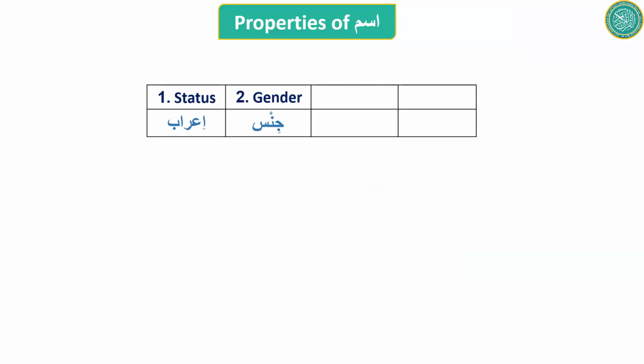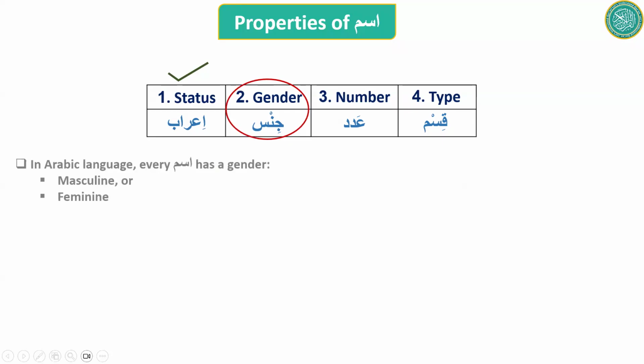So status, gender, number, and type are the four properties of ism. And we are done with status, right? We have finished learning status. So we are going to start, actually we started yesterday, so we are just going to do gender now. Gender. I introduced you to this property of ism yesterday, so we will just build on that.